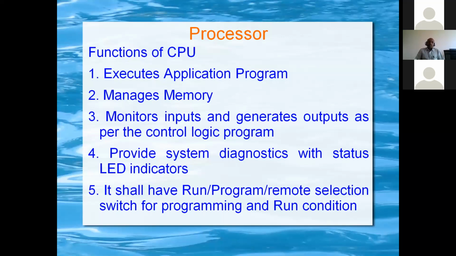From these LED indicators we can see what is going on, whether it is working okay or if there is any problem. If there is a problem, the fault LED glows red. Normally the processor will also have run, program, and remote selection switches for programming and operations.